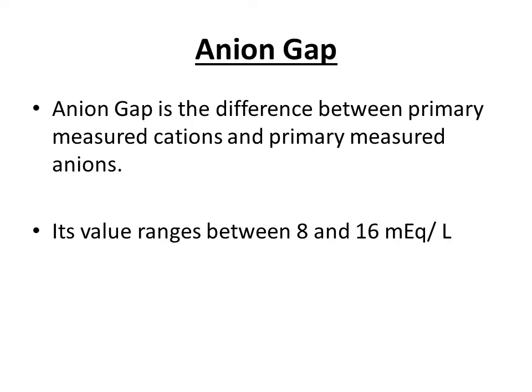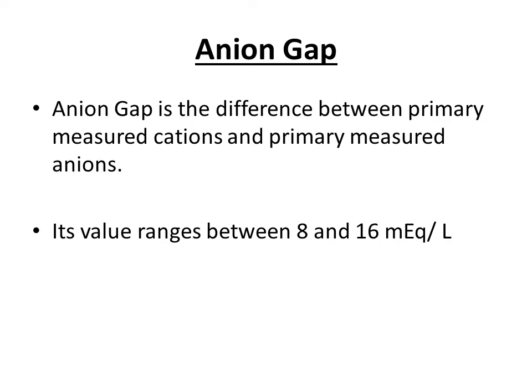Different cations and anions are present inside our blood, but usually we do not measure the quantities of all these charged ions. We only measure the significant cations and anions. For cations, we usually measure sodium ion and potassium ion, and for anions, we usually measure chloride ion and bicarbonate ion.